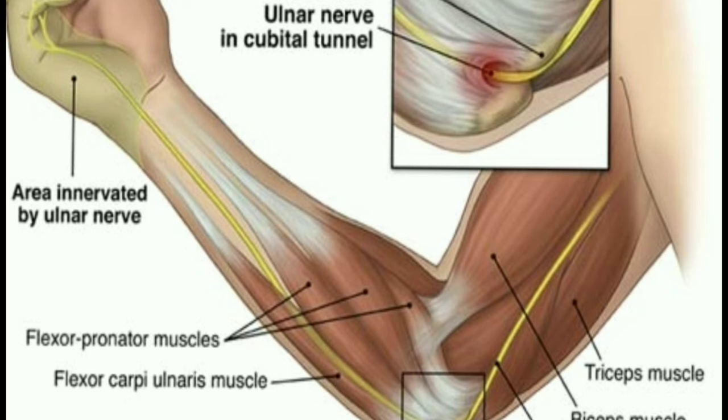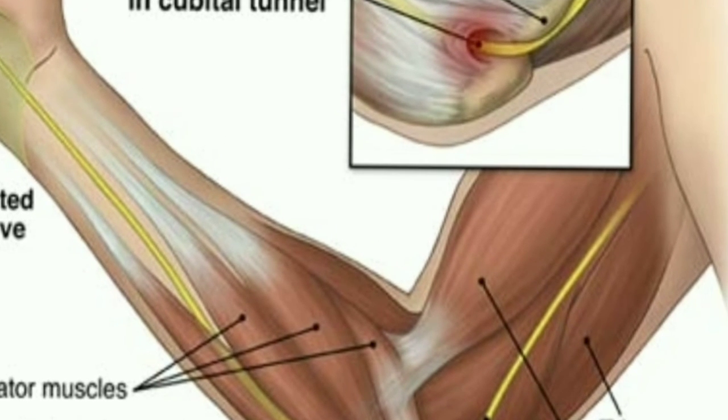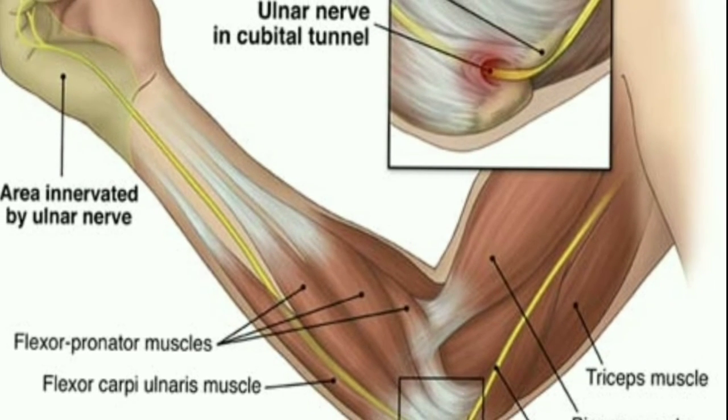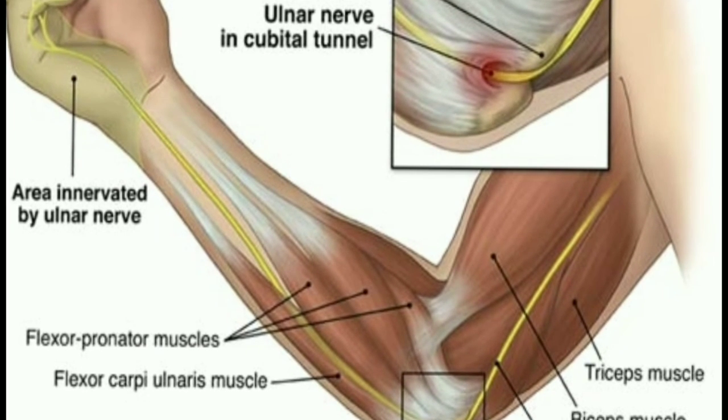Here you can see the figure. This is the cubital tunnel. So it may occur because of leaning on the elbow, or due to prolonged elbow flexion, or due to occupational activities like leaning on the desk, or because of athletic activities or surgical procedures.